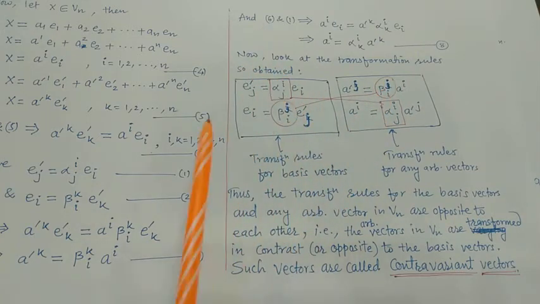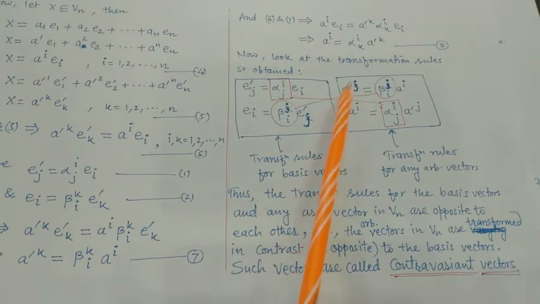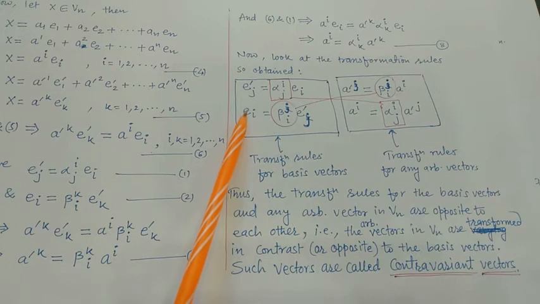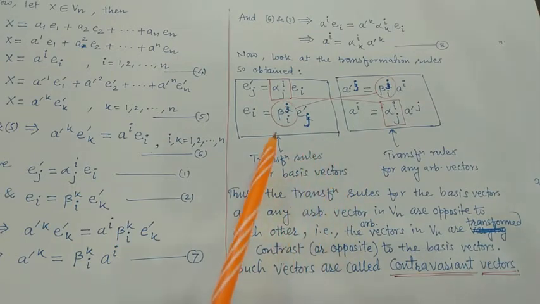So any vector gets transformed in contrast to the basis vectors, or opposite to the basis vectors. Such vectors are called contravariant vectors.